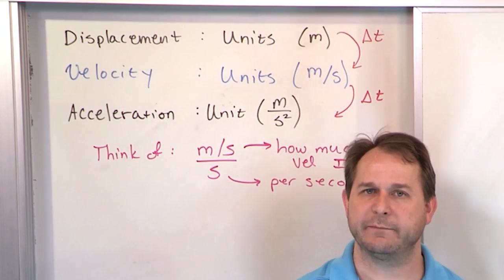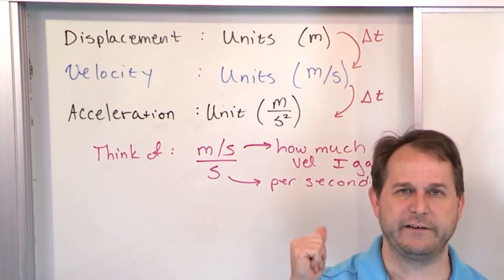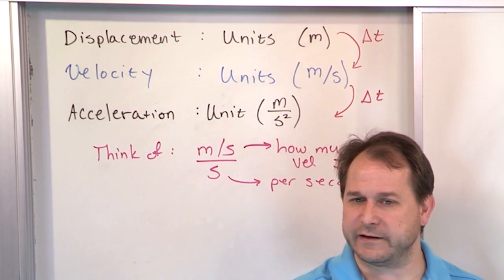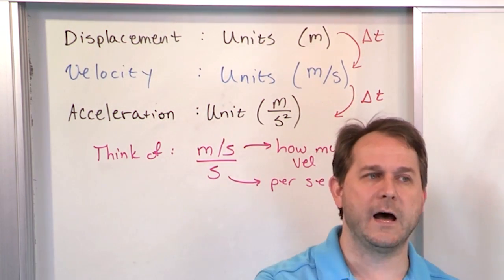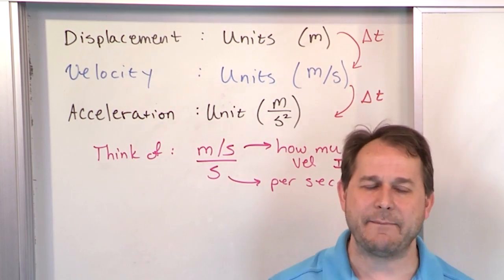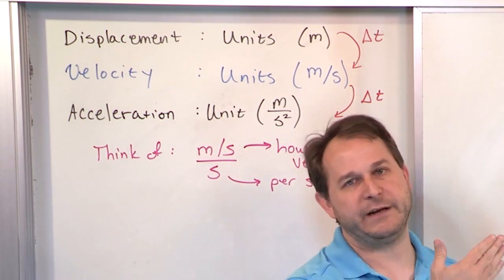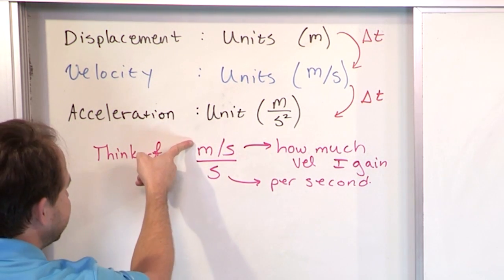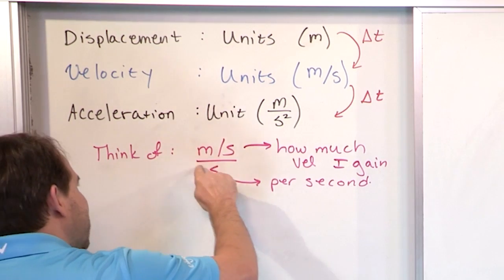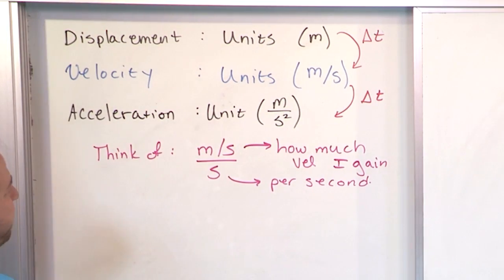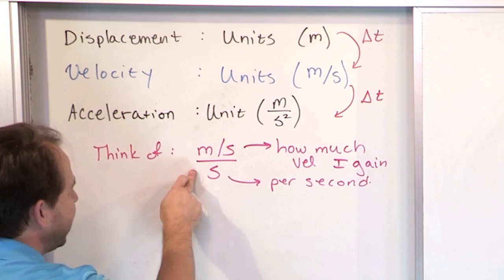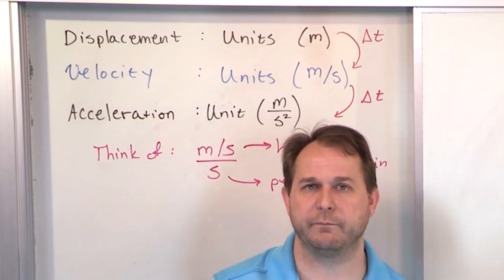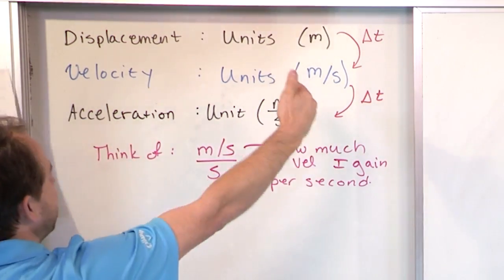So every second I increase my velocity. Another second goes by, I increase my velocity again. Another third second goes by, I increase my velocity yet again. Every single second, my velocity goes up, up, up, increasing every time. Acceleration is telling me how many meters per second I am increasing every second, because the concept of velocity is meters per second. So when you write it as meters per second per second, you're saying how much velocity am I picking up every second that goes by. So that's why I wanted to start at the beginning with displacement.